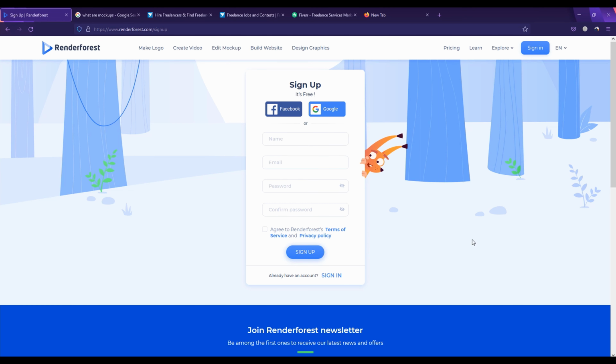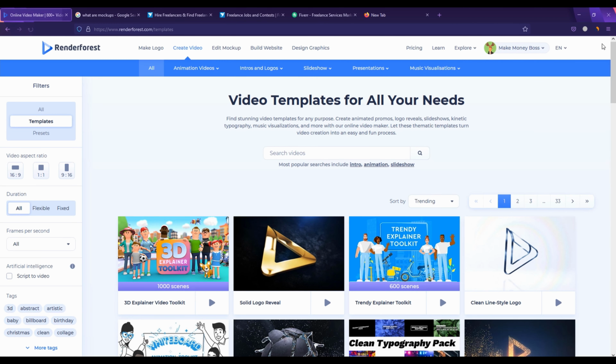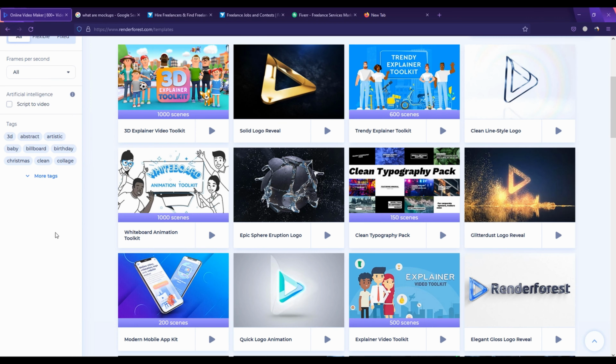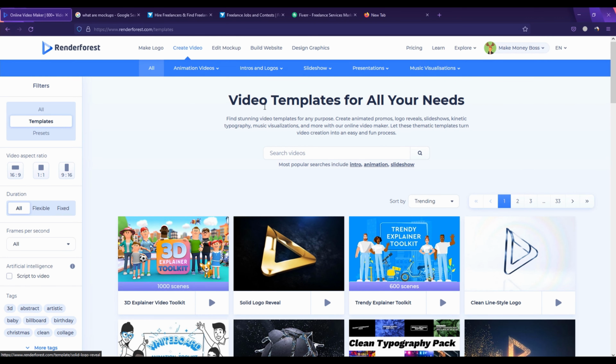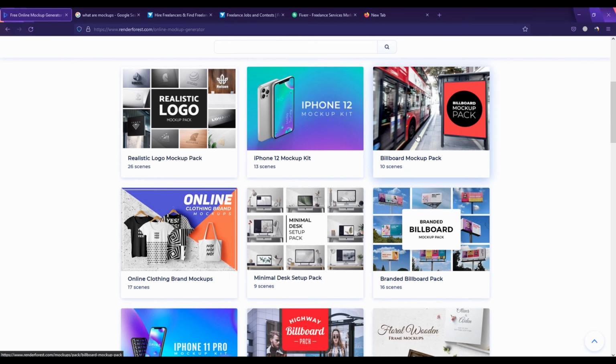So the next thing you're going to do is simply sign up. To make things faster, you're just going to click on Google or Facebook, whatever you like to use. I'm just going to continue with my account. And then you will be taken onto your dashboard with just a few clicks. Next thing you're going to do is simply go on edit mockup. And then on the mockup section, you can create multiple mockups.